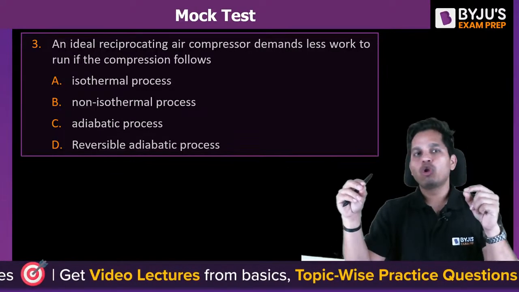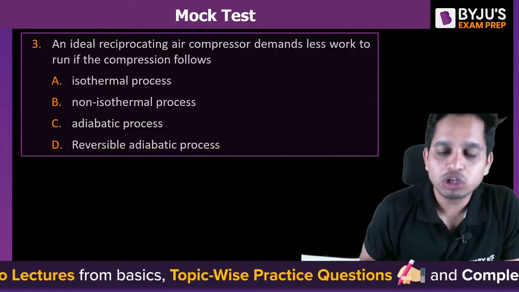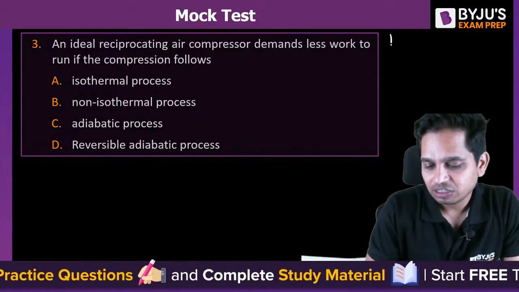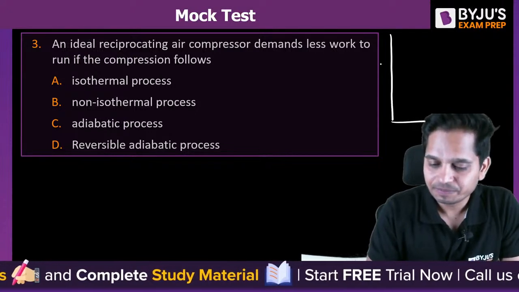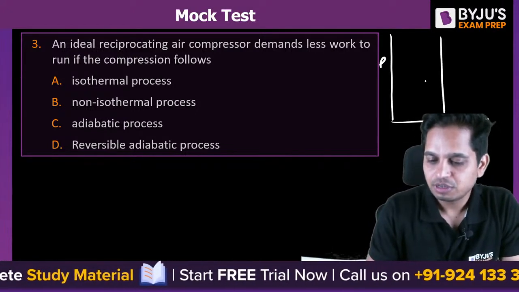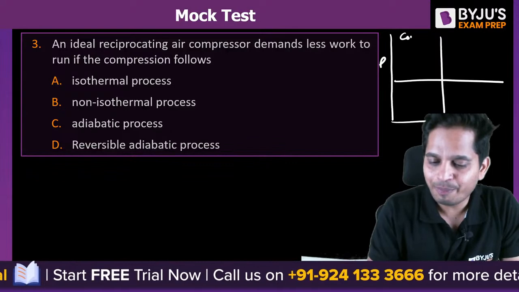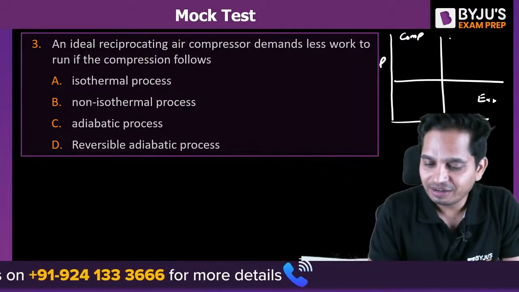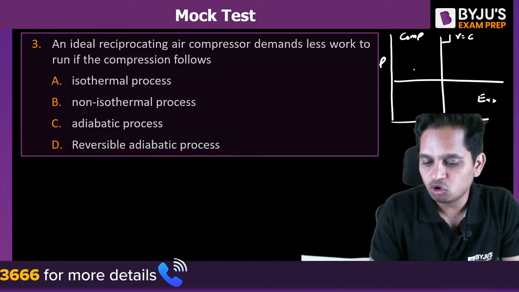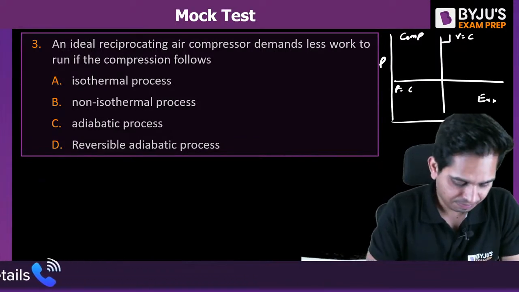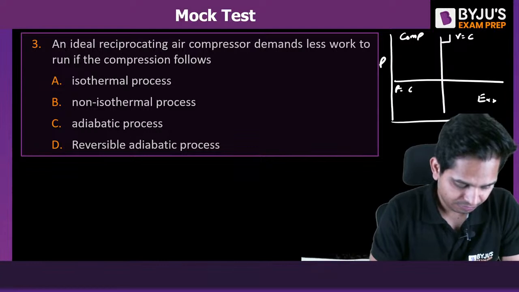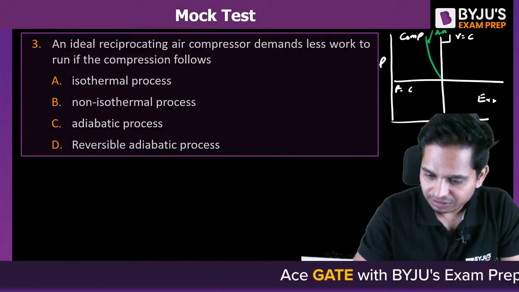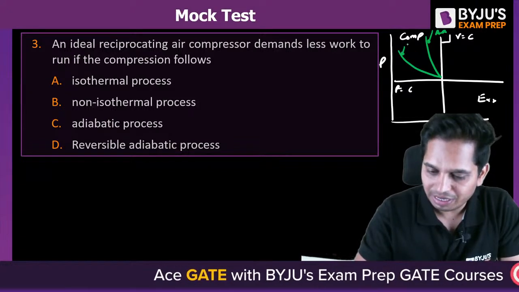The compression follows isothermal. You can see this. We have drawn this diagram. So this is my PV curve. This is my compression zone. This is my expansion zone. This is constant volume. This is constant pressure. This is adiabatic, and this is isothermal.